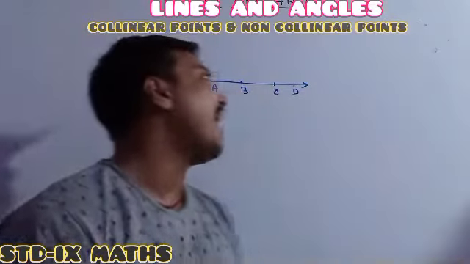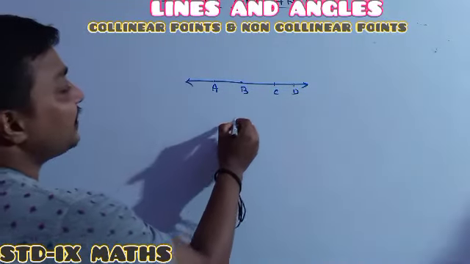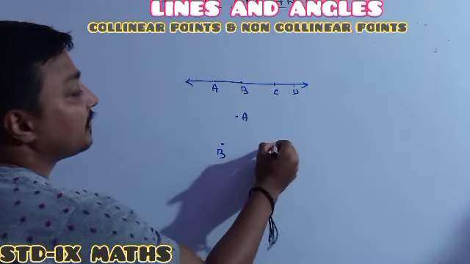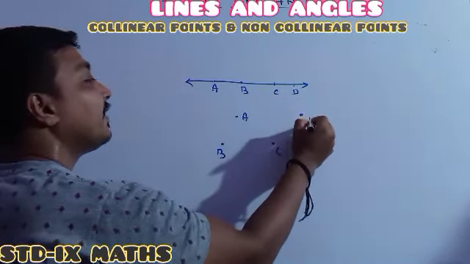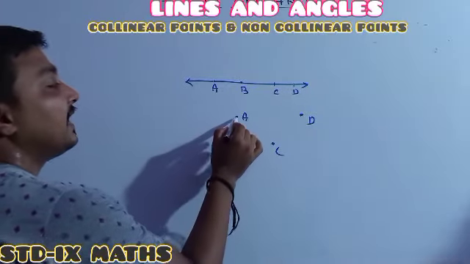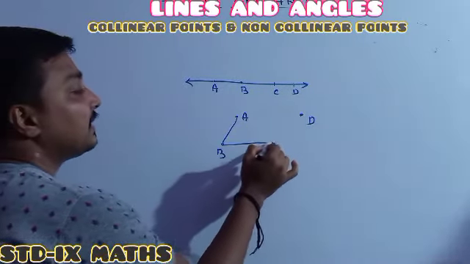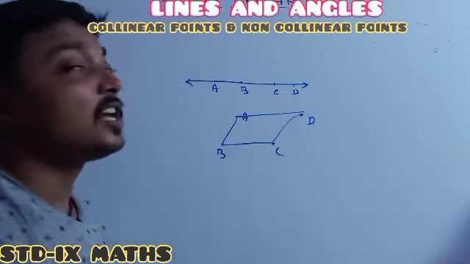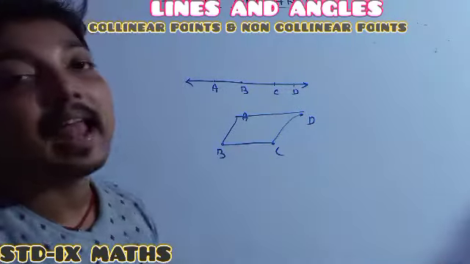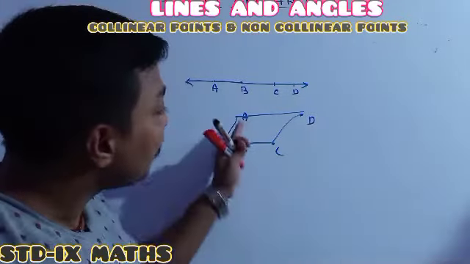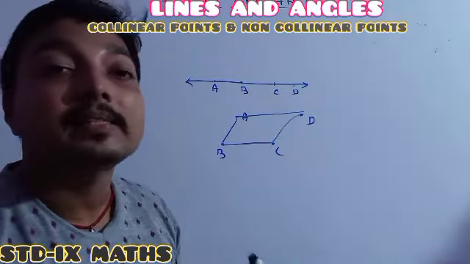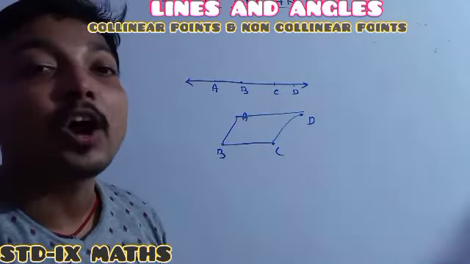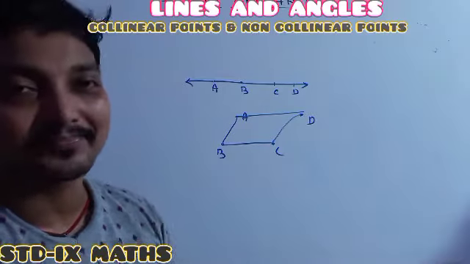Another one: here suppose A, here B, here C, here D. Just see, in this figure A, B, C, D do not lie in a single line. As the four points do not lie in a single line, we call A, B, C, D non-collinear points.